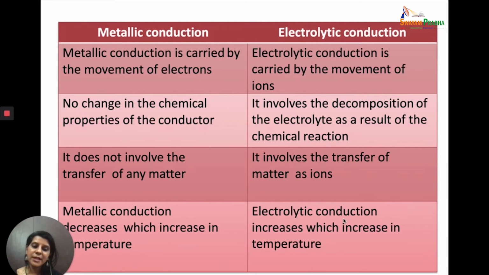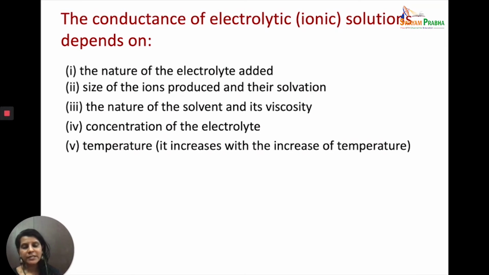Whereas electrolytic conduction is due to the migration of ions, and when you increase the temperature, the kinetic energy of these ions increases. Therefore, they are able to move faster, and electrolytic conduction increases when you increase the temperature. So this is the standard difference between metallic and electrolytic conduction.